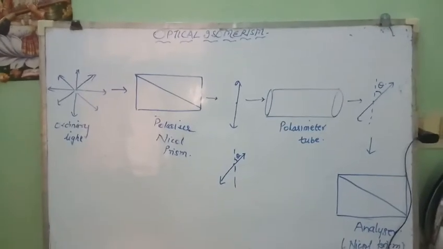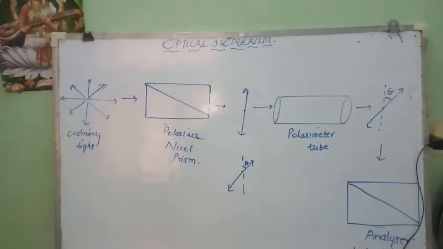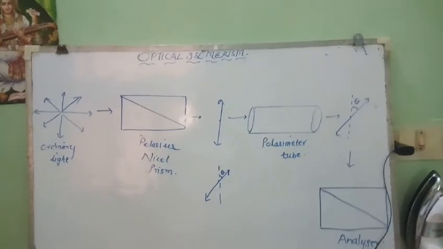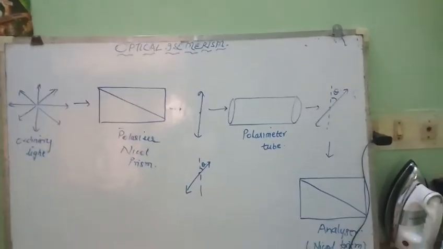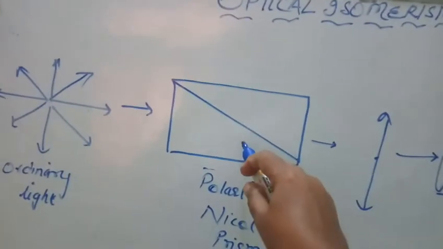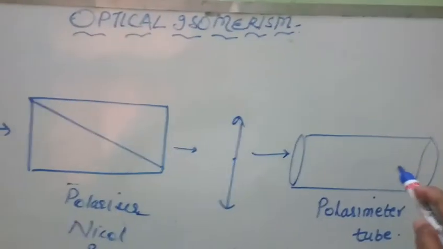This polarimeter consists of one Nicol prism which acts as polarizer. Then there is one polarimeter tube. In this polarimeter tube we will take the solution of the optically active compound. See here we have this Nicol prism and this is your polarimeter tube.